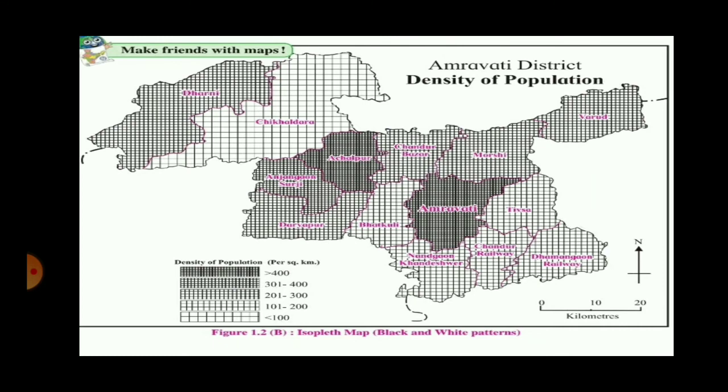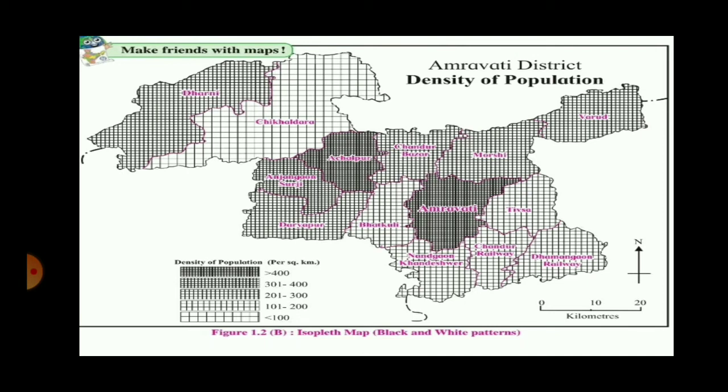Now we have certain questions related to this particular map. The same map is shown with a black and white pattern. So students, you will be doing the correction there. This is not an isopleth map, this is also a choropleth method map. I told you the choropleth method you can show with shades of one particular color, or you can show with black and white patterns.